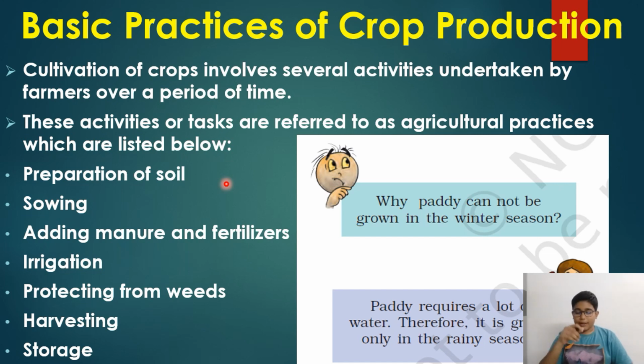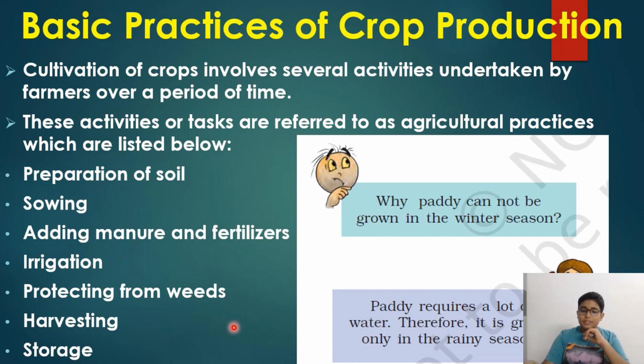Some types of manure are naturally made, and fertilizers are artificially made. So we add these for the proper growth of plants. They provide nutrients and minerals to the plants. We will read in detail. Now next is irrigation, providing water supply to the plants. Next is protecting from weeds. So we have to protect the crops from weeds, right?